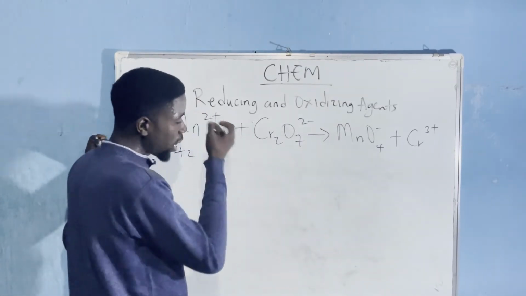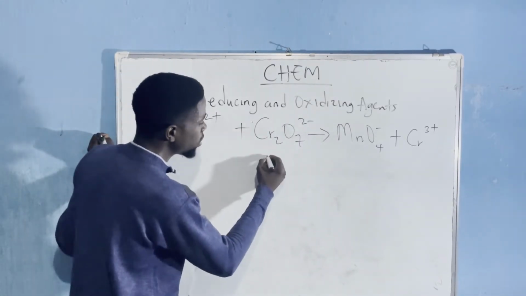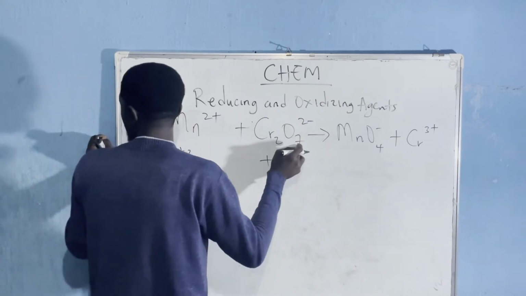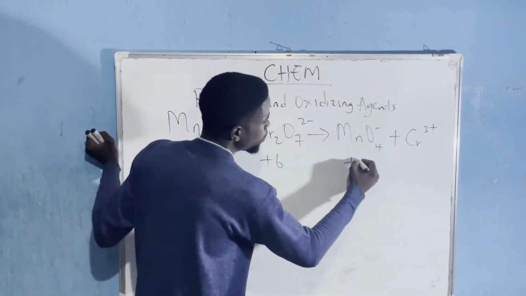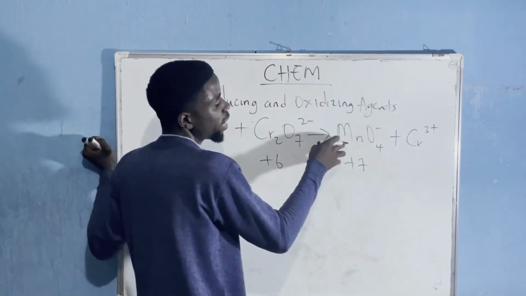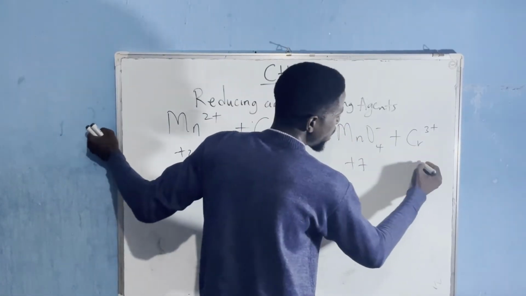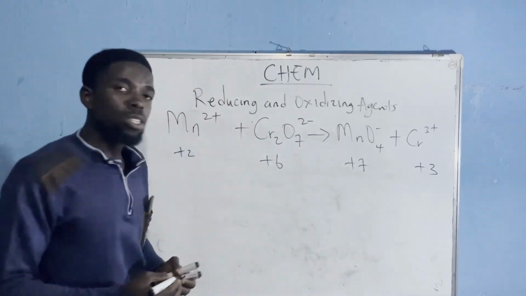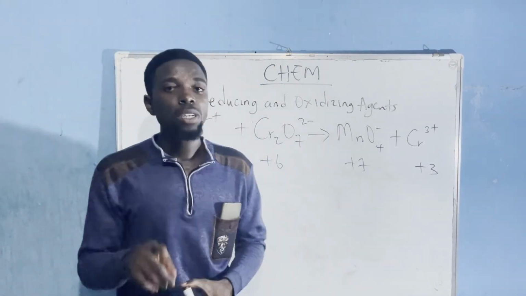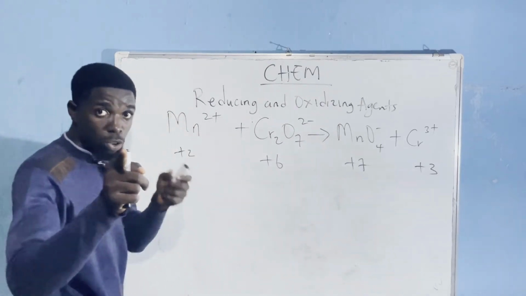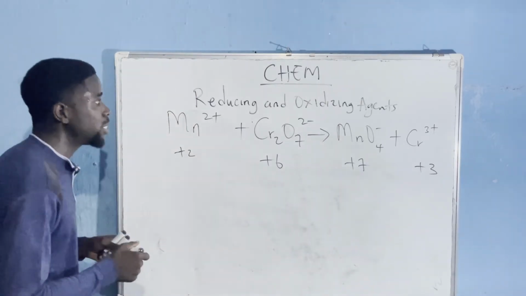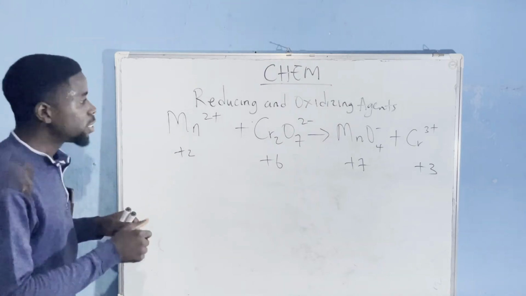When you come here, the calculations involved after solving, you have that this is +6. This is heptaoxo dichromate 6. Then you come here, this is +7. This is tetraoxo manganate 7 ion. And then finally here we have +3. As I said, please look up our former videos on determining oxidation number for you to fully understand why I have these numbers. That would help you a lot. So look it up if you haven't watched it. Now, with that said, we move ahead.